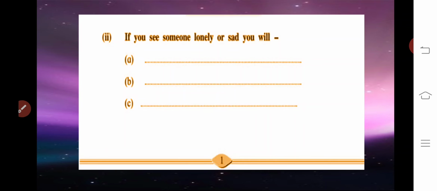So this is the second activity from the same, and what's that? It is also very interesting. If you see someone lonely or sad, you will. So what a nice activity it is. Suppose you feel that the next person in front of you, your friend or your relative, your parent, whosoever, is being lonely or feeling sad. So what would you do in such a situation?